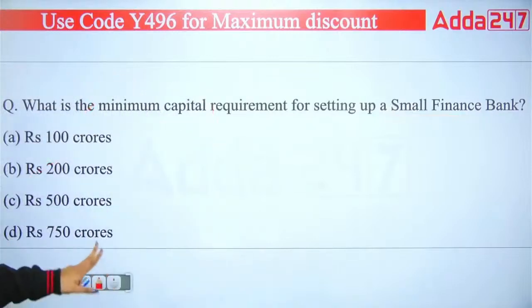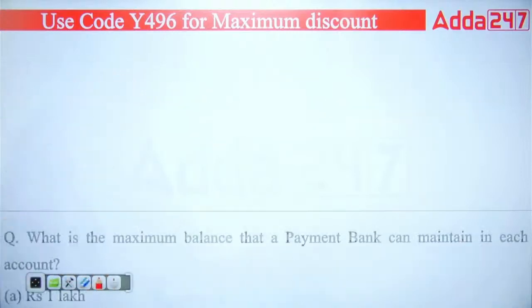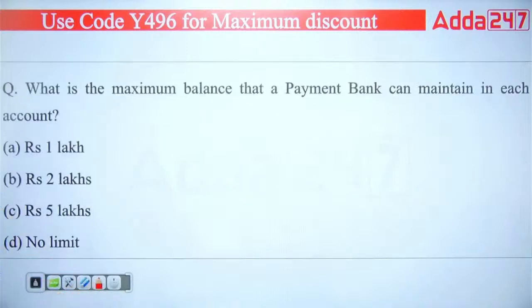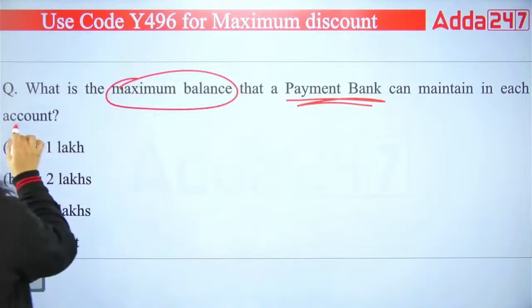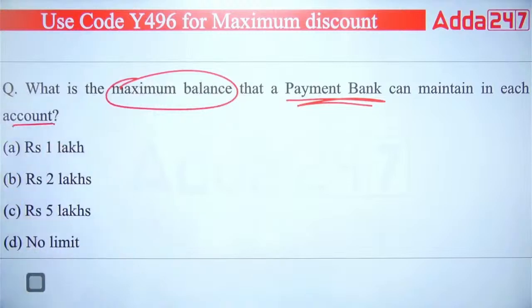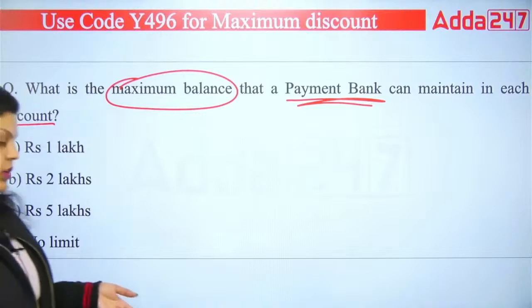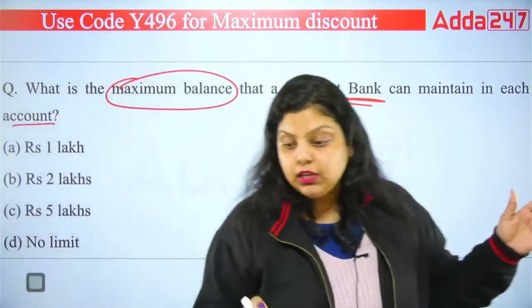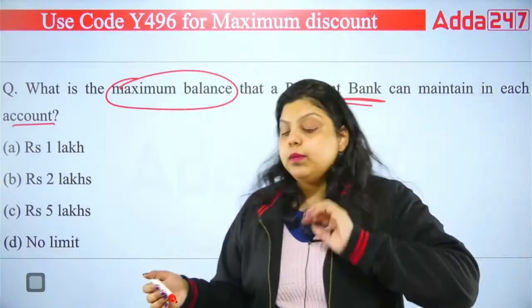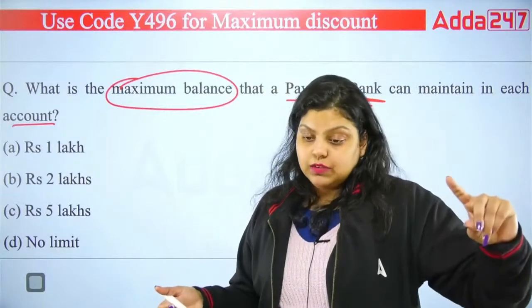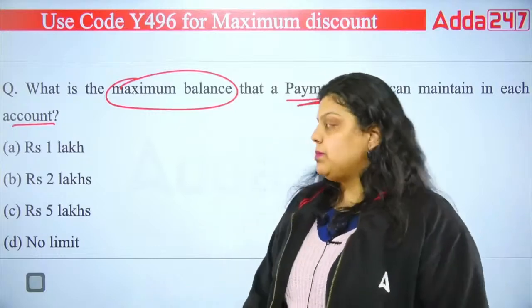Okay, next question. What is the maximum balance that a payment bank can maintain in each account? 1 lakh, 2 lakh, 5 lakh, no limit. So payment banks are differentiated banks, introduced in 2015, and they can only provide CASA accounts, current account and savings account. RAFA is not allowed in the payment bank.